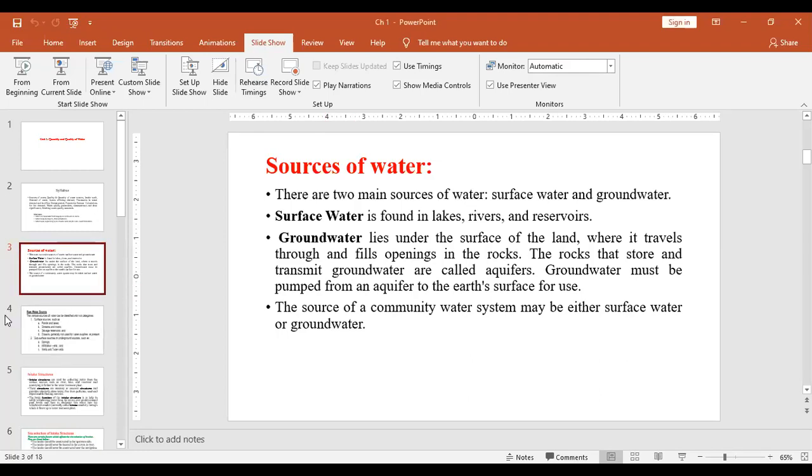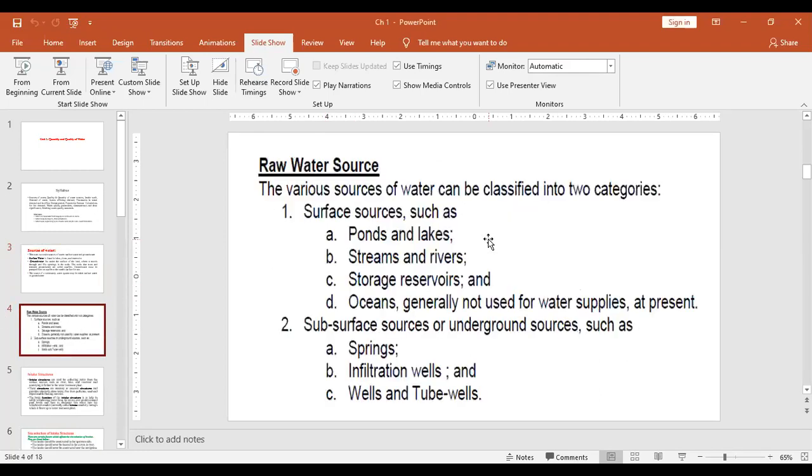Why should we know whether the source is groundwater or surface water? For the water supply, you are going to treat it, whether it is groundwater or surface water. Both types of water you must treat before supplying to society. But still, why should we know whether it is surface water or groundwater? What is the reason behind that? Do you know the reason?